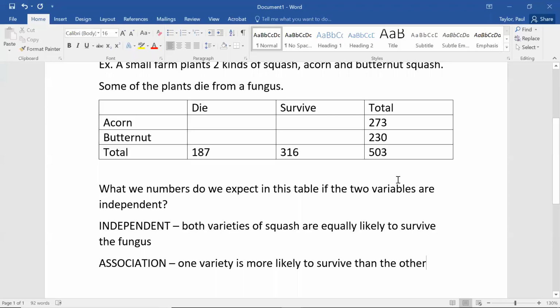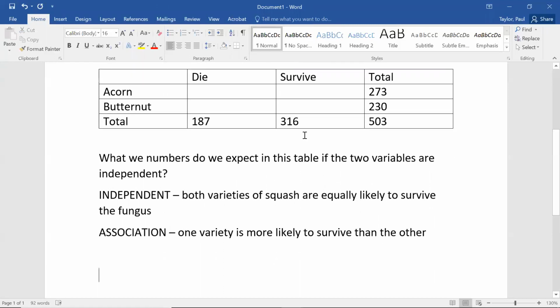All right, so second video, I want to know what numbers I could expect in this table if the two variables are independent. So both varieties of squash are equally likely to survive and equally likely to die. So what proportion of all of the squash together died and survived? So the proportion of all squash that died from the fungus.